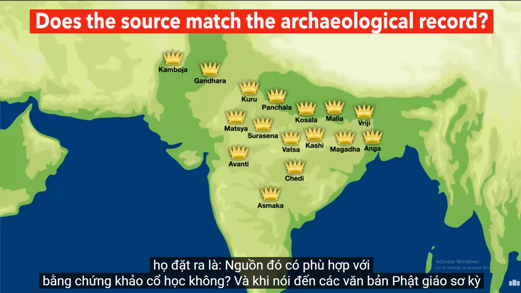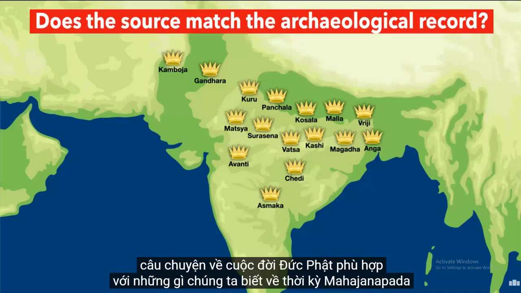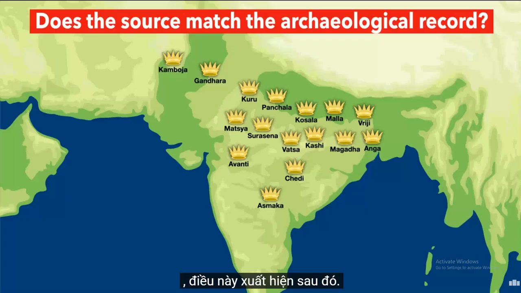And when it comes to early Buddhist texts, the answer is, generally speaking, yes. The overall setting described in the stories about Buddha's life matches well with what we know of the Mahajanapada period in Indian history. Many small city-states ruled by local kings, rather than a huge centralized state, which came later.